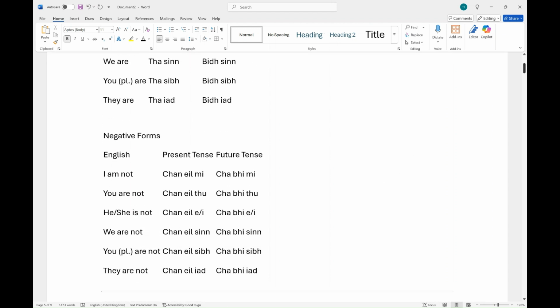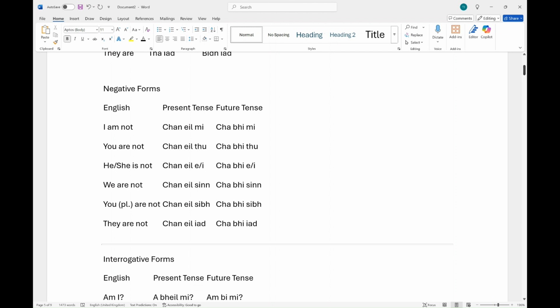Okay. And then we spoke about the negative forms. And by the way, the correct pronunciation here is ha, not ha. So chanyeomi in the present, but ha vi in the future. Okay, I just came across that earlier. So havi was the negative form.